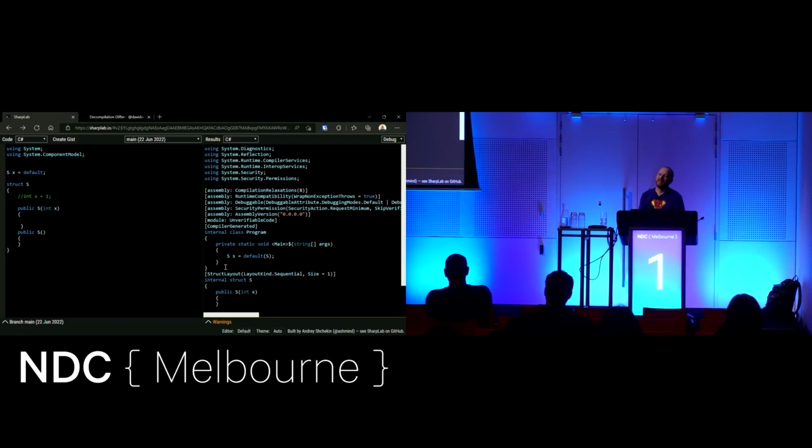So what it means is there is now potentially a difference between what new S with no parameters used to do and what it will do now. Because it used to be that new S, a new struct, was exactly the same as default, right? Created a new empty instance. Because the developer of that struct can now provide a constructor, that equivalency isn't true anymore. The code's not going to do anything weird.